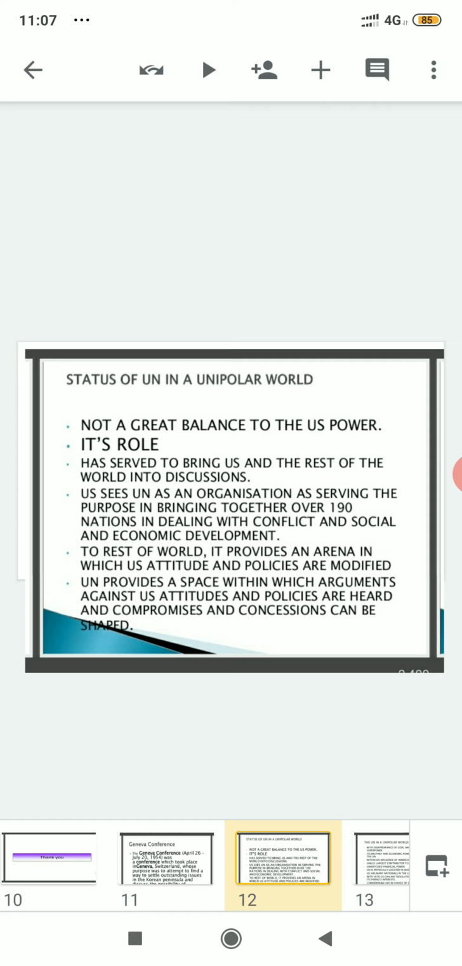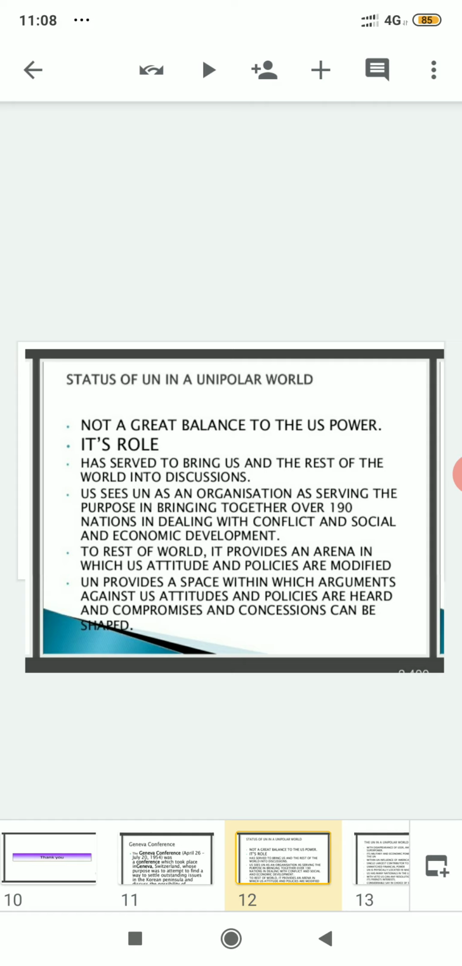The next point, to rest of the world, it provides an arena in which US attitude and policies are modified. So for the US, the UN is like that, but to the rest of the world, the UN is doing what? The United Nations is providing an arena in which US attitude and policies are modified. That means what? The UN is also not favoring the United States according to the rest of the world or the member countries.